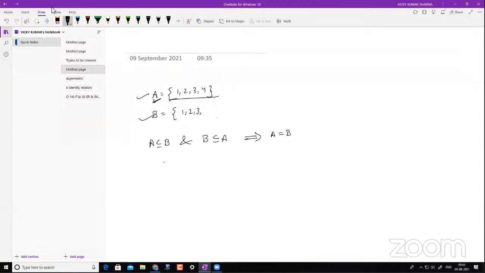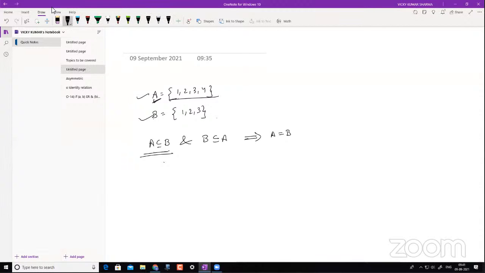If my set B is 1, 2, 3, and my set A is 1, 2, 3, 4, can I say A is a subset of B? I cannot say this, right? Because you have another element, 4, here.